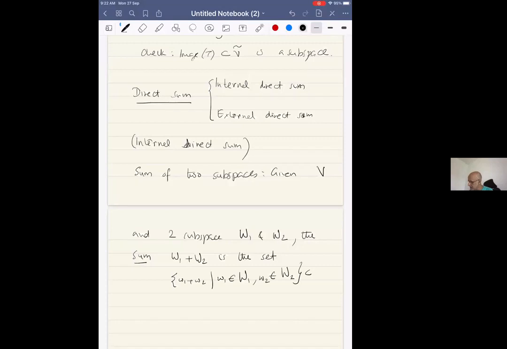So this is a subset of V. So the sum of two subspaces is the set of all vectors you can get in the bigger space by taking an arbitrary vector from the first space, an arbitrary vector from the second space, and adding them up.